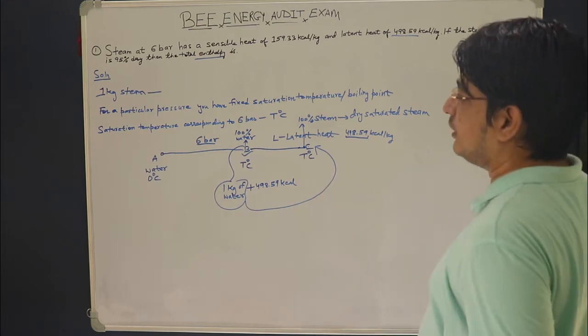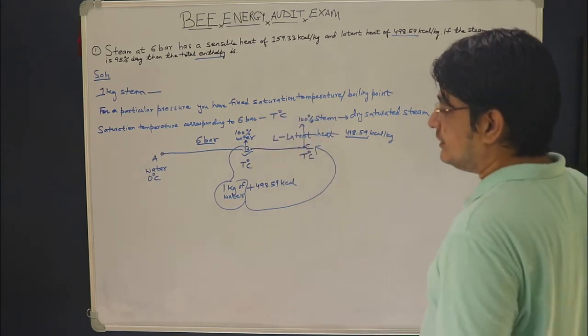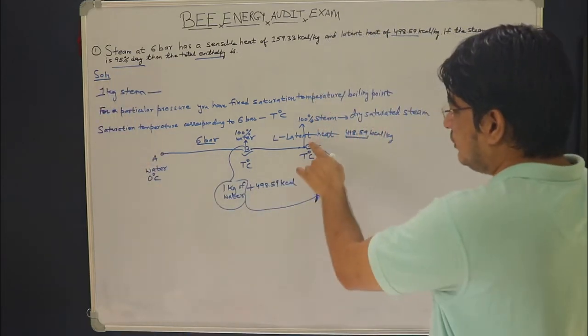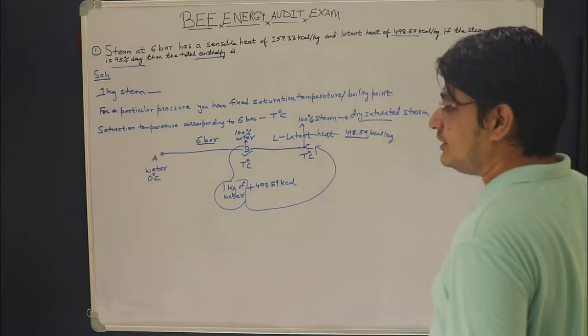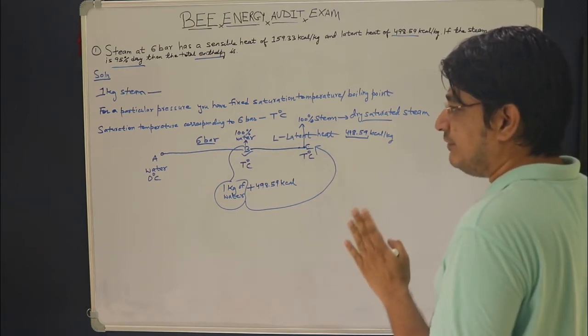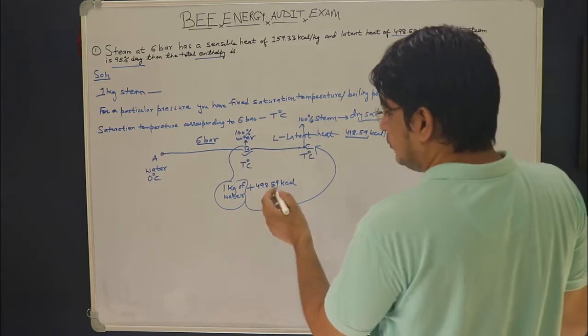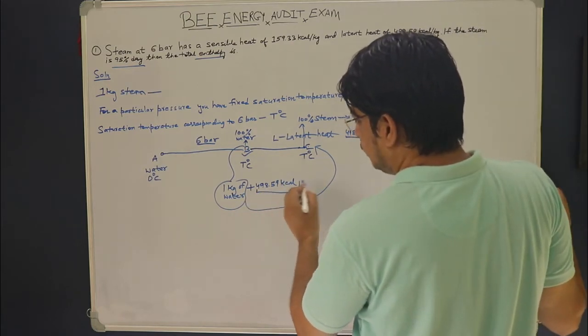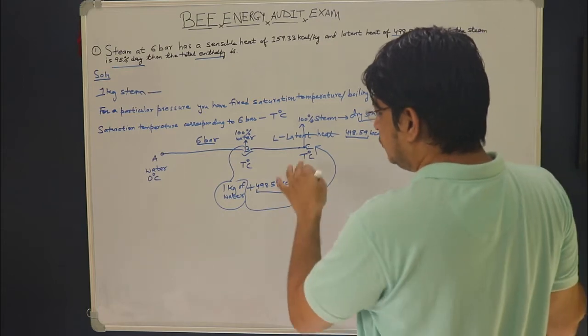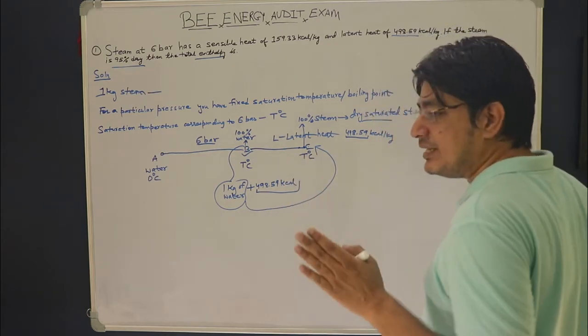Now in the question it is given that steam is 95% dry. That means you are not having dry saturated steam. The steam is 95% dry, means it is having 5% moisture. You can say when this much amount of heat energy, which is nothing but latent heat, is added, you will be getting 100% dry steam.